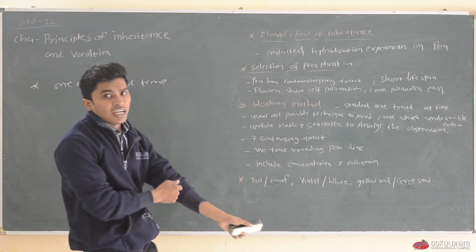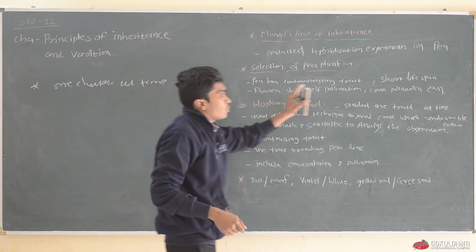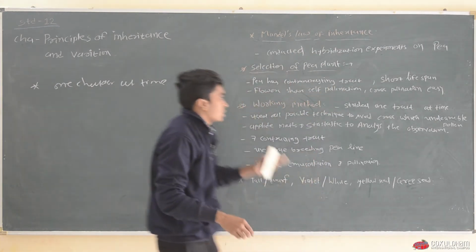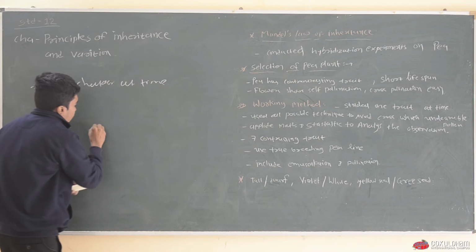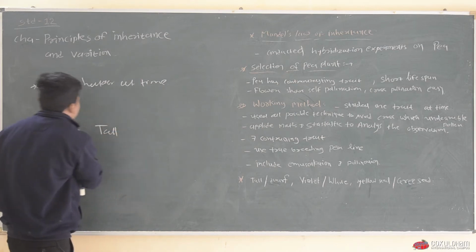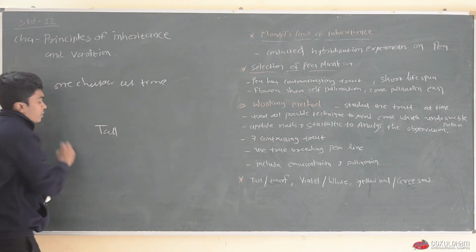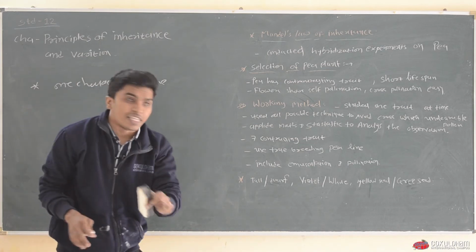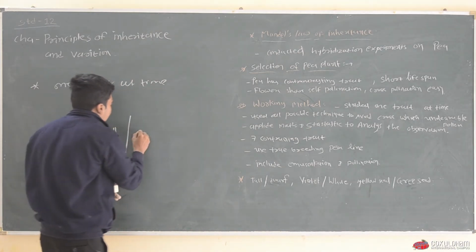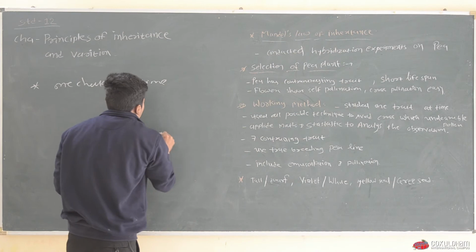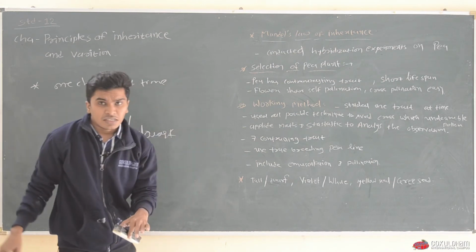मेंडल ने वही किया, एक ही चीज को फोकस किया. For example, one character is length. In length he observed only length, whether it is a tall plant or a dwarf plant. Okay.